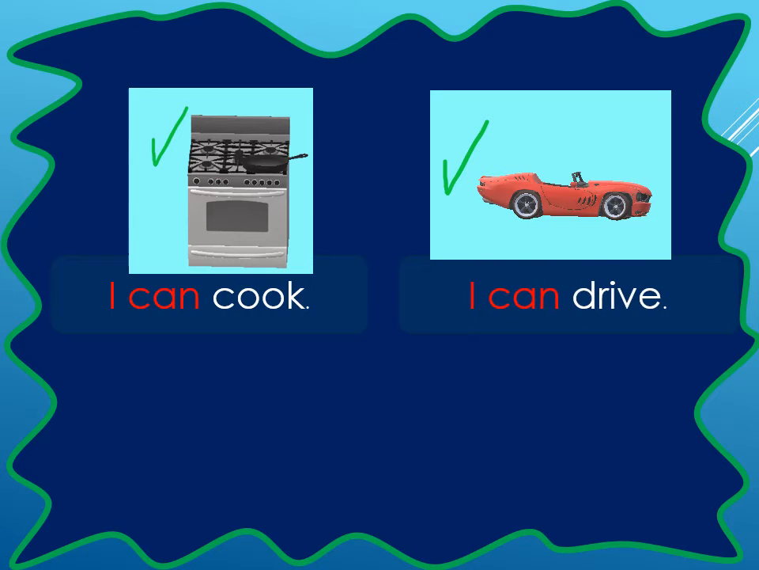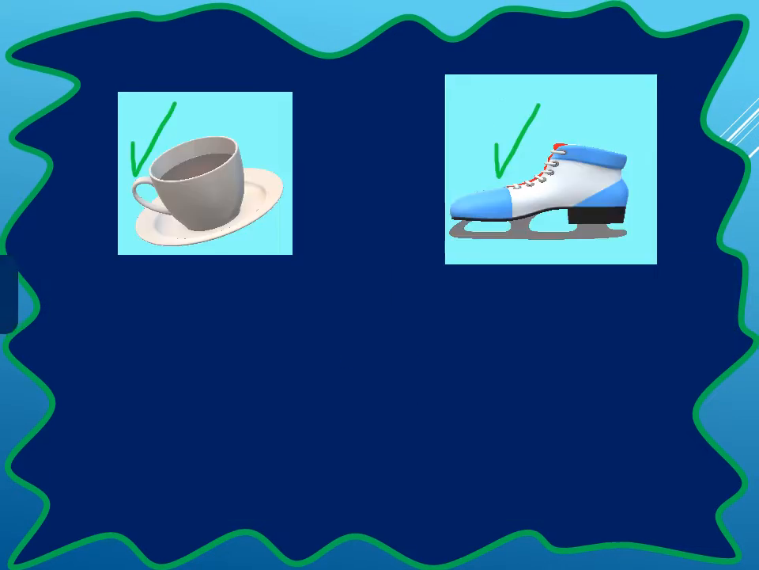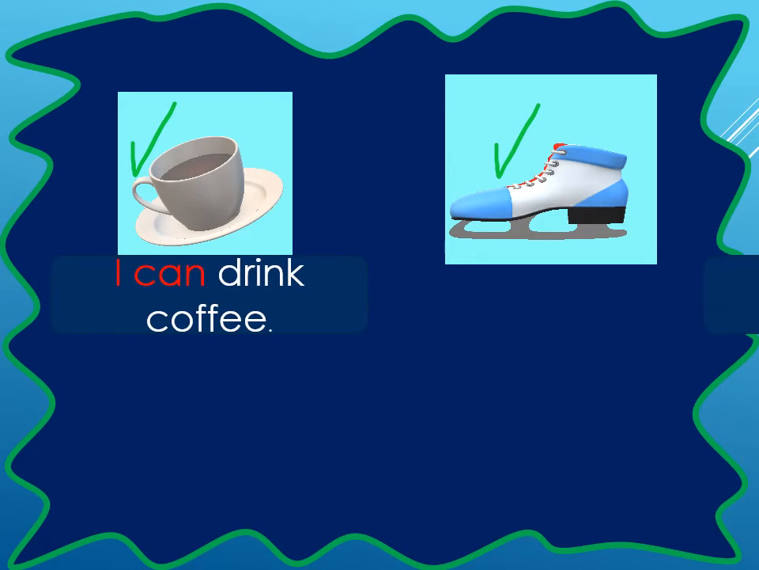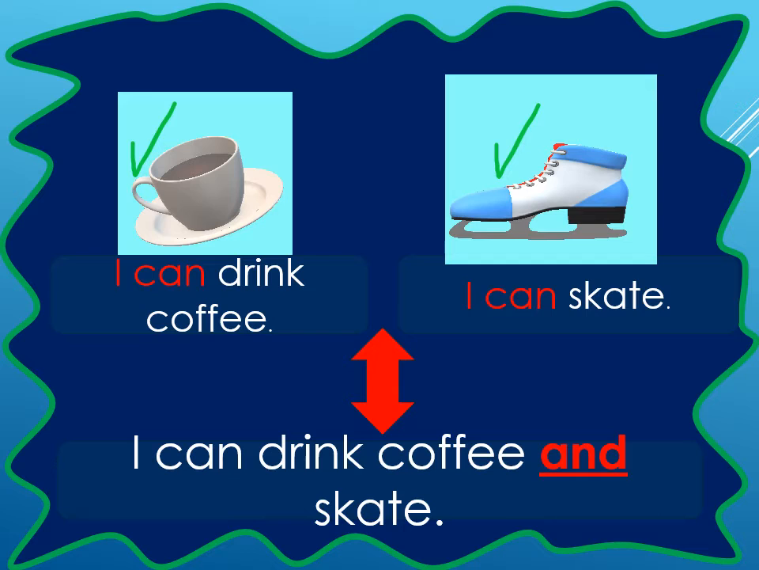I can cook. I can drive. Let's connect it. I can cook and drive. Another example. I can drink coffee. I can skate. I can drink coffee and skate.